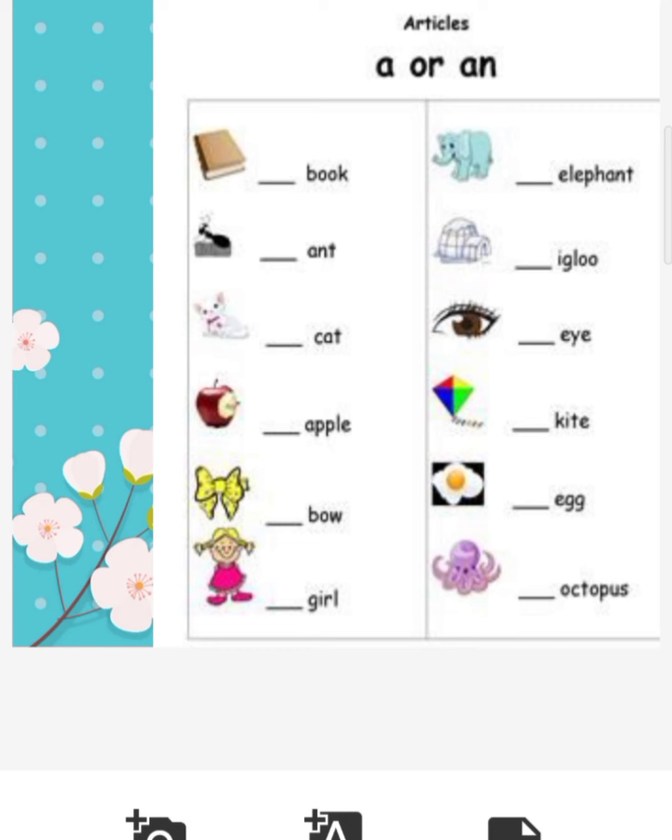Kite, consonant, yes, K, so a kite. Egg, an egg. It's using the letter E but it's giving the sound a. And octopus, a. So an octopus. The vowels are 5: A, E, I, O, U.